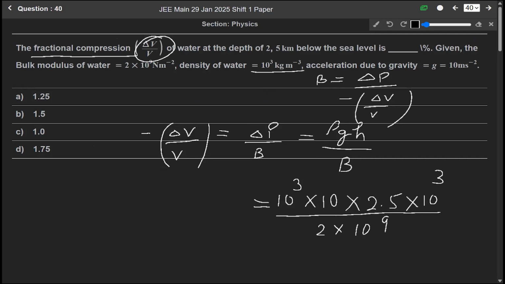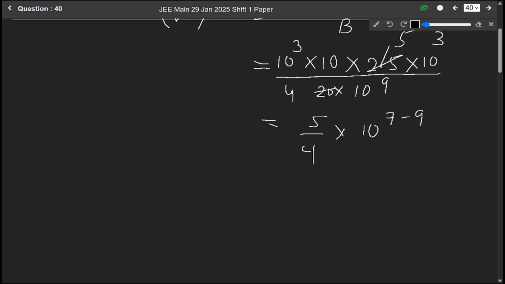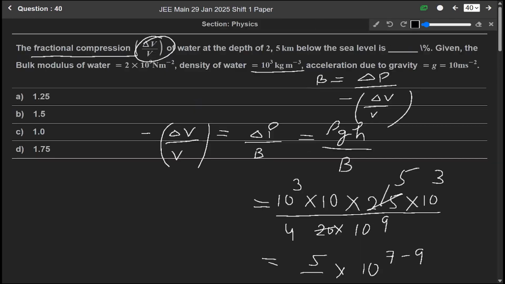When we solve it, 25 over 20 gives 5 by 4 into 10 to the power 3 plus 3 plus 1, that is 7, minus 9. So it will be 5 by 4 into 10 to the power minus 2, which equals 1.25 percent. So the fractional compression is 1.25, which means option A is the correct answer.